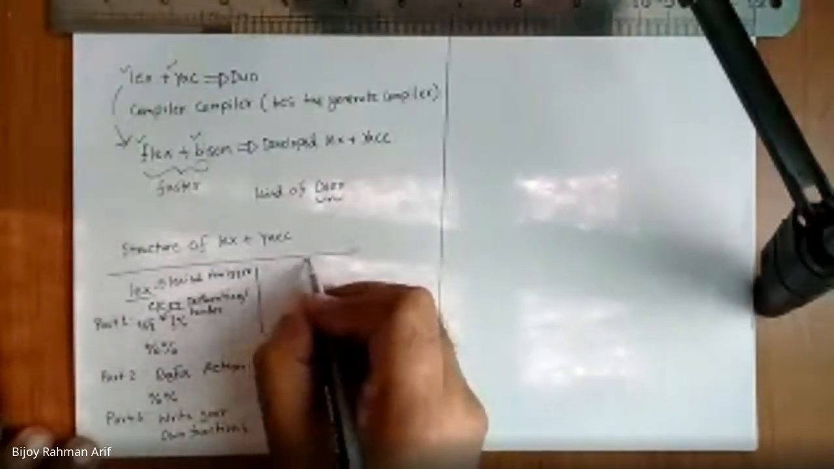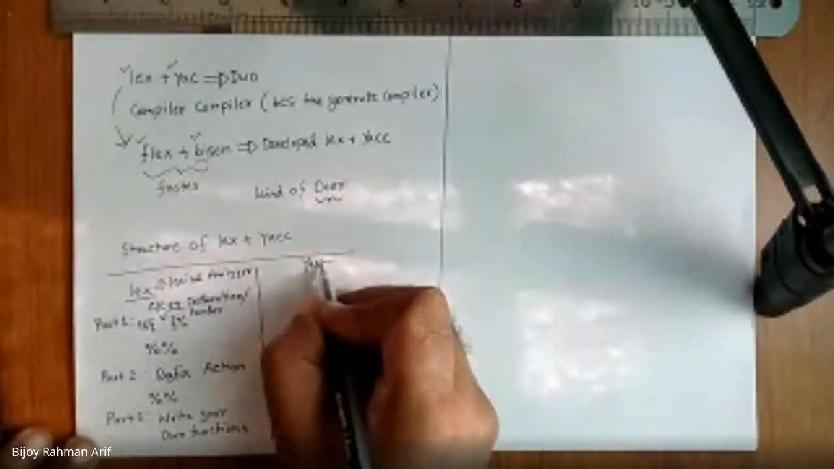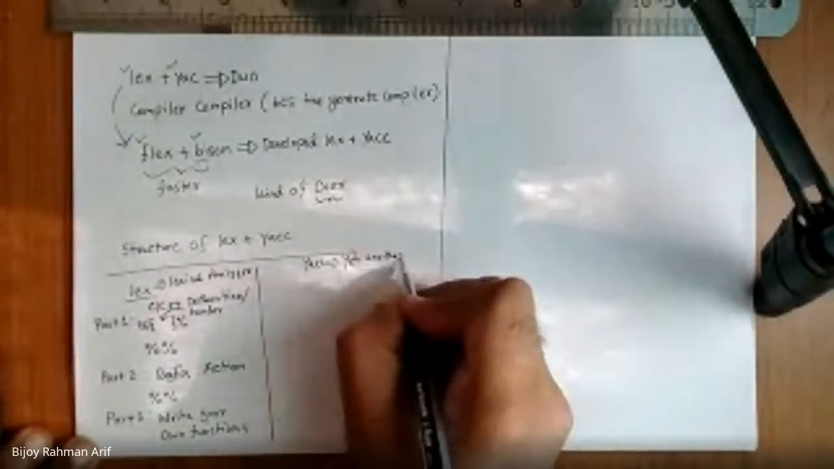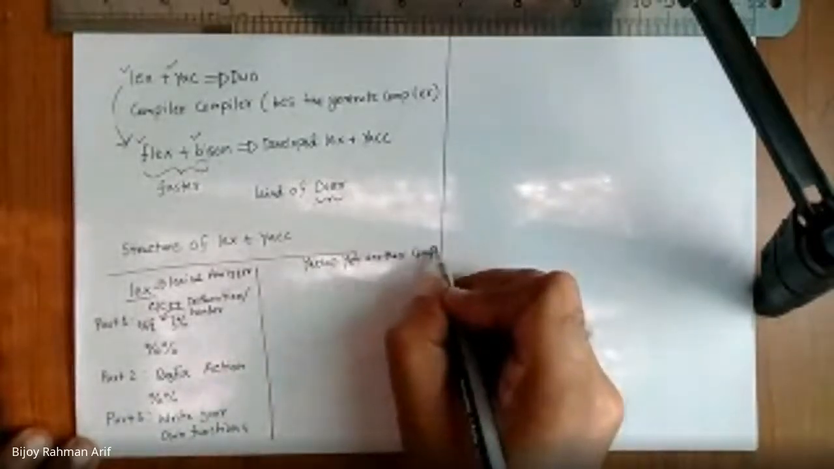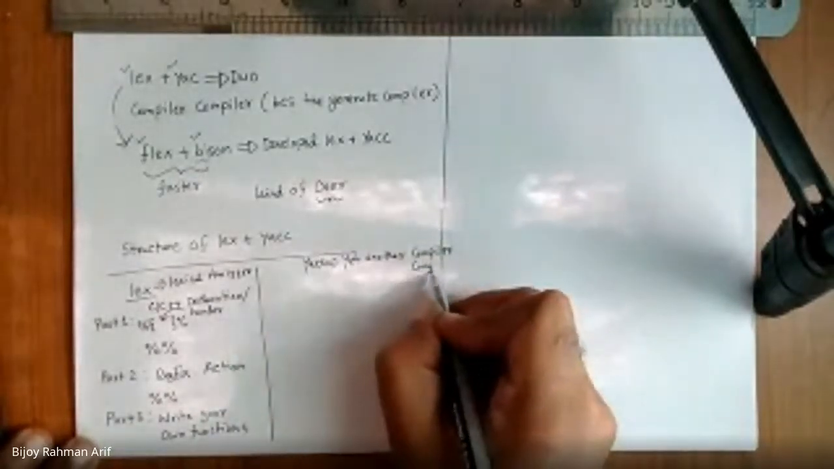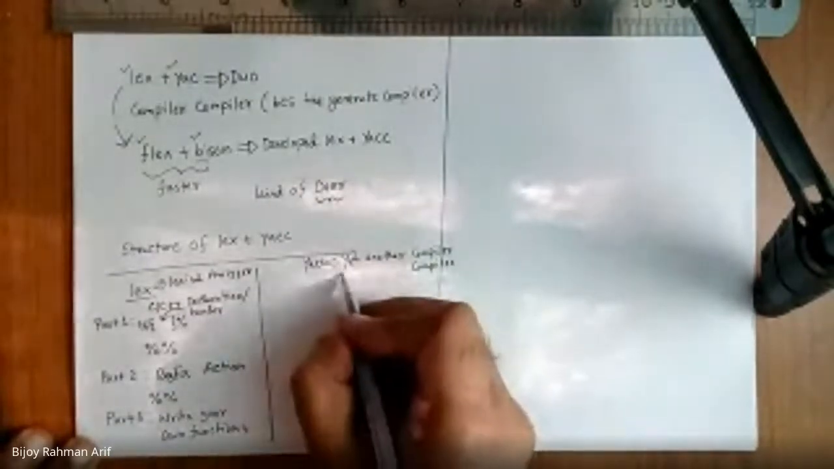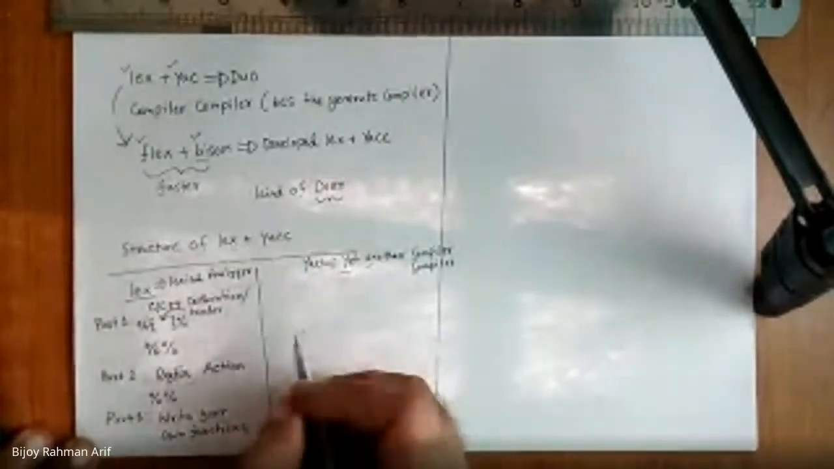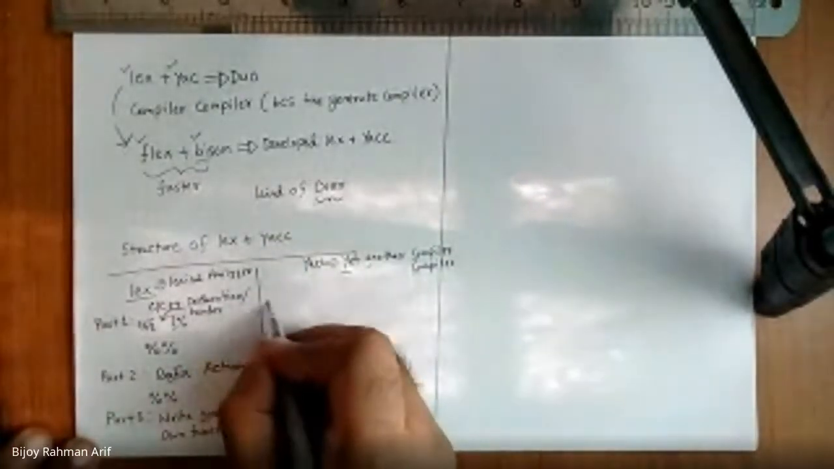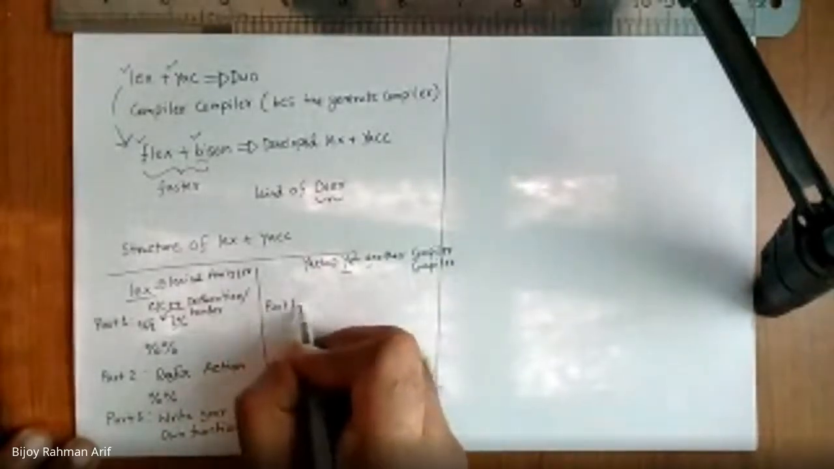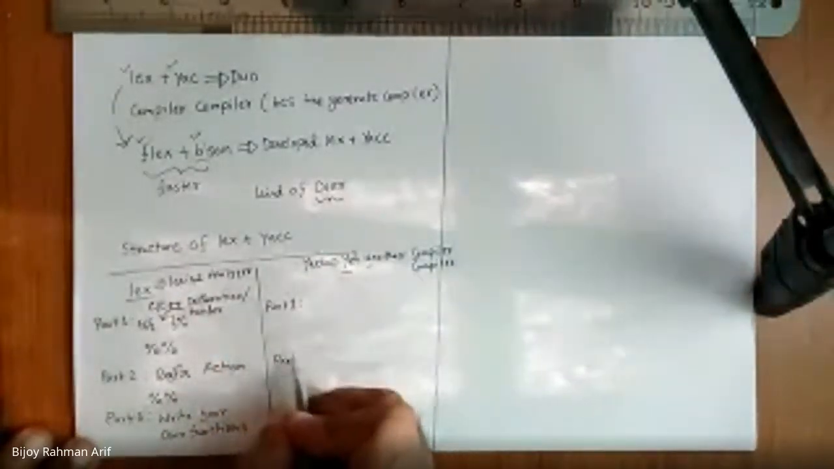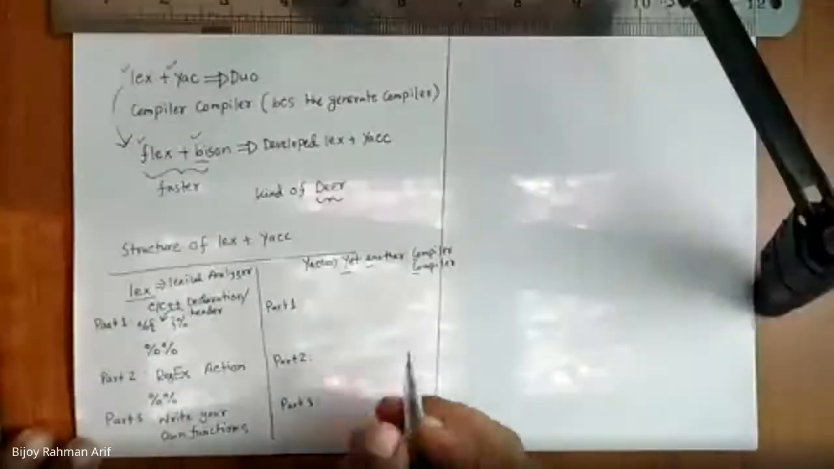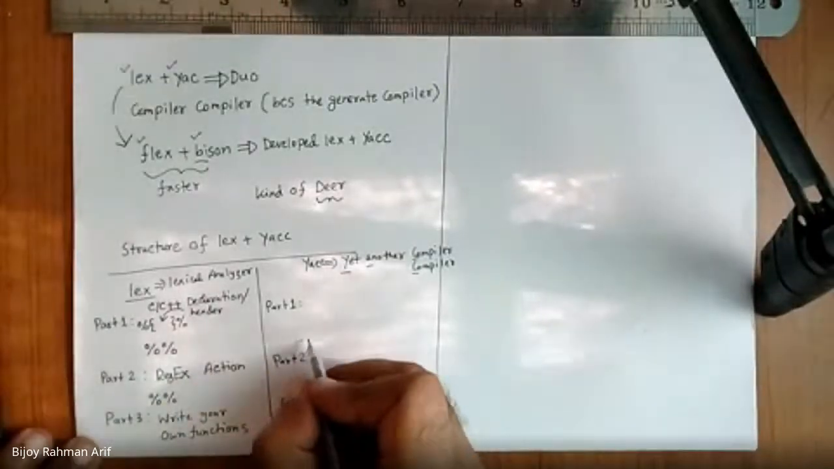Now let's come to the YACC structure. YACC is called yet another compiler compiler. It also has 3 parts: part 1, part 2, and part 3. Each part is separated by double percent.